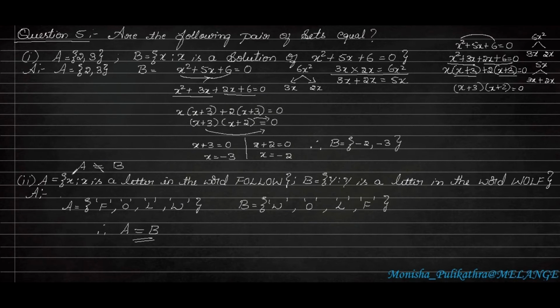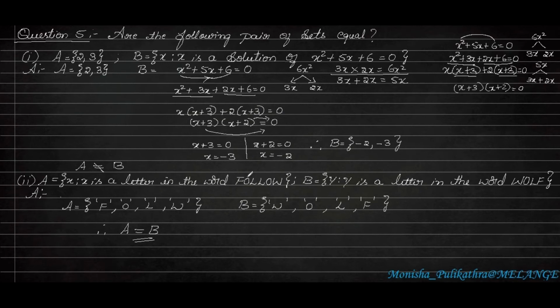Next, second question. In set builder method they have given x is a letter in the word follow. In the first set we have to write the letters in the word follow. In second set B, the letters in the word wolf. Okay, let us write it. Here in set A, while writing the elements in the word, whichever letter is repeating, we have to write it only one time.